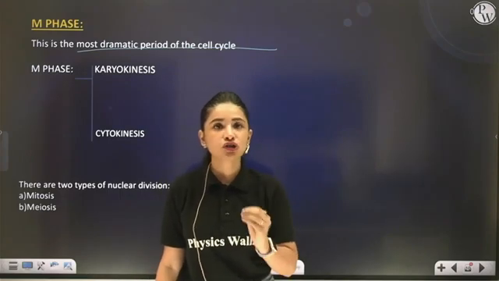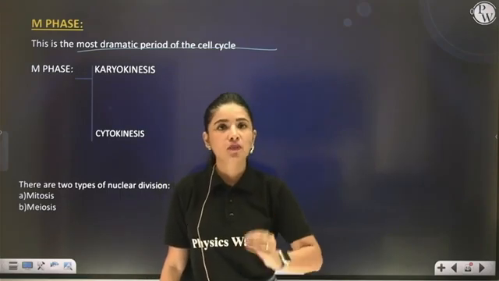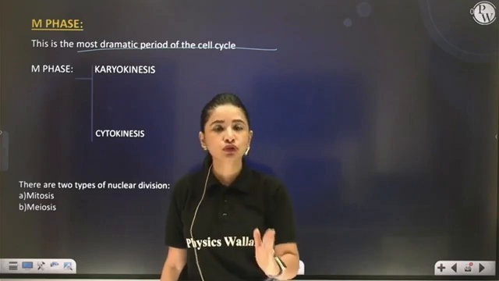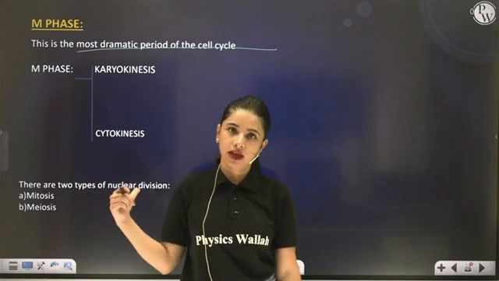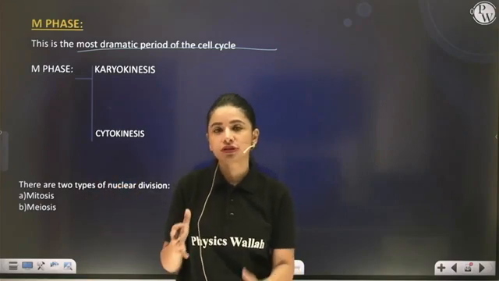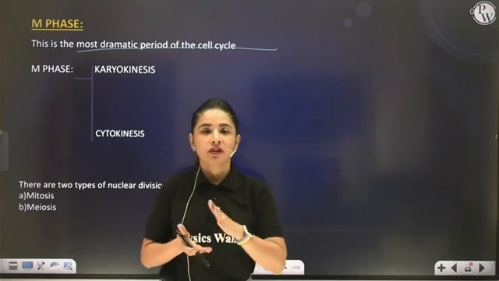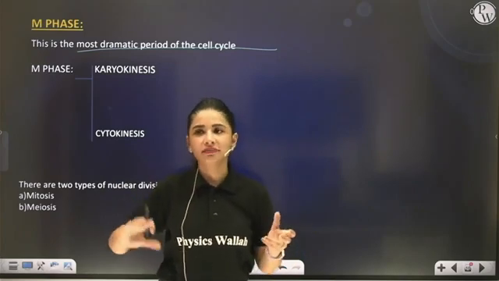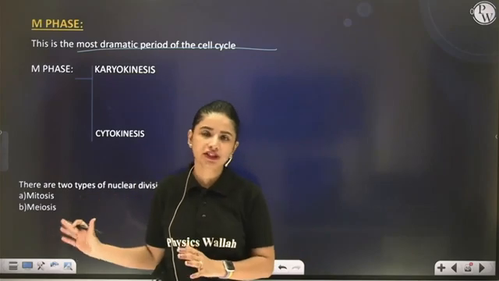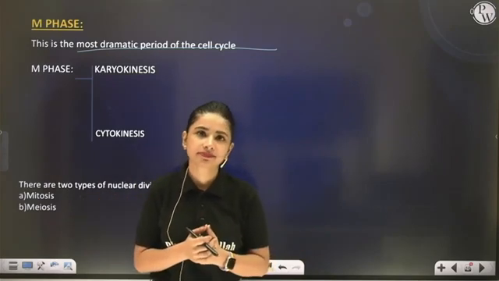Now the main job of dividing the parent cell into new daughter cells is going to happen during M phase. Correct? So it is the most dramatic phase, where you can see all the drama happening, condensation of genetic material and so on. We'll teach you everything one by one.